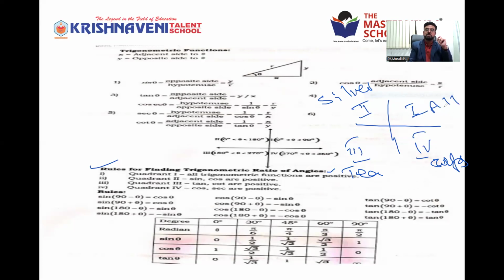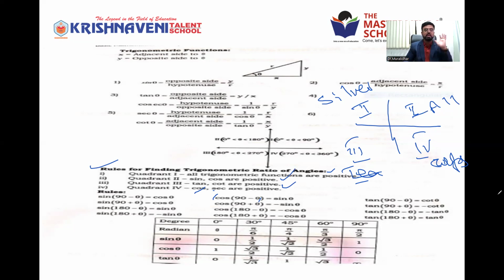In the second quadrant, sine and cosecant are positive. In quadrant 3, tan and cot are positive, and in quadrant 4, cos and secant are positive. The remaining are negative. All Silver Tea Cups. Right? So these are the rules. See, it's a very easy way.